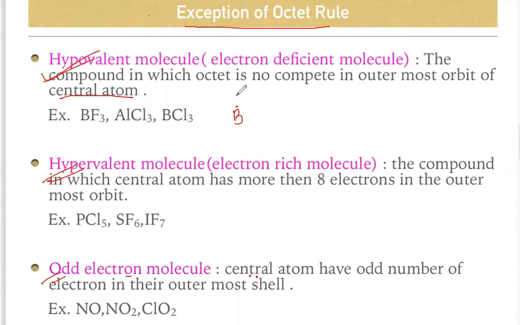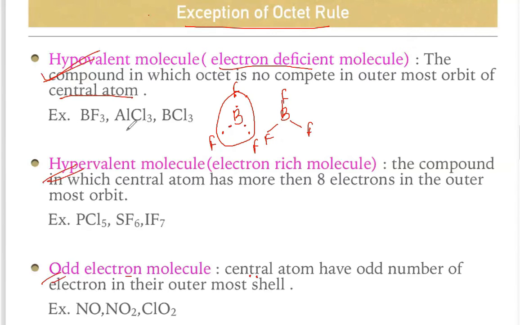Boron has 3 electrons in its outermost orbit, and each fluorine will share 1 electron. If we circle this, there are a total of 6 electrons around the central atom. You can also draw this structure as BF3. As I already told you, one single bond means 2 electrons, so there are a total of 6 electrons around the center atom of the BF3 molecule, and this molecule is stable. So these types of examples are electron deficient molecules or hypovalent molecules.